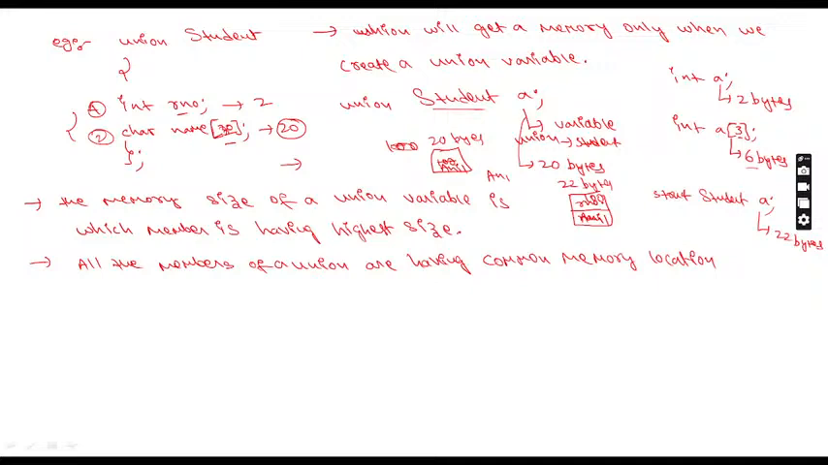When I enter any value, the value will be stored in that person's place only. Once we enter anything here, that will not disturb the other, and whatever value we enter there will not be disturbed here, because everyone has their own space. That is nothing but individual memory locations.